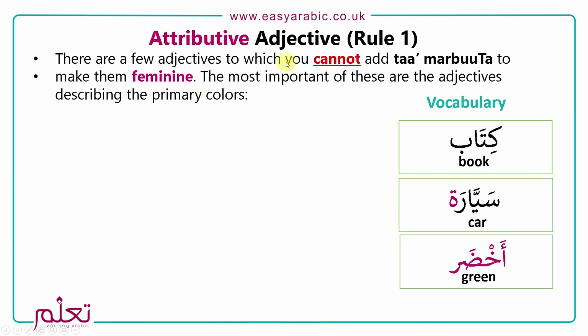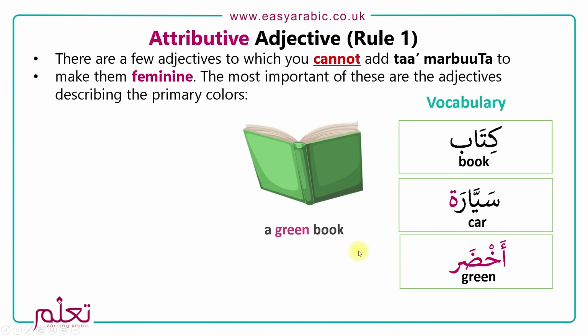There are a few adjectives which you cannot add the ta marbuta to, like we said, the colors. So let's practice with some of these. We've got kitab, and we've got sayyara, which is car, and we've got akhdar. We'll say a green book, and so it'll be kitabun akhdarun, because the book is masculine, so we leave it in the same state.